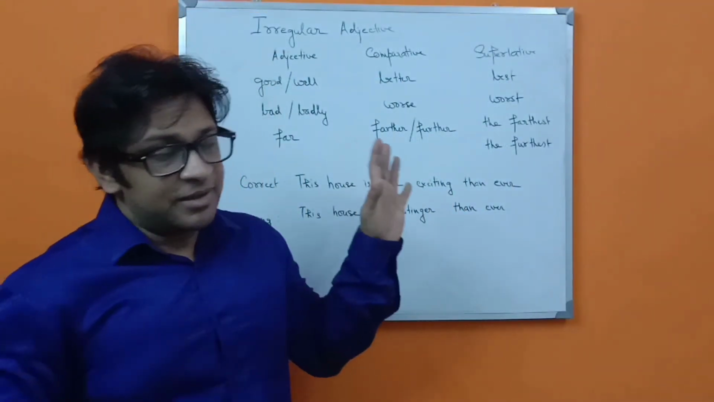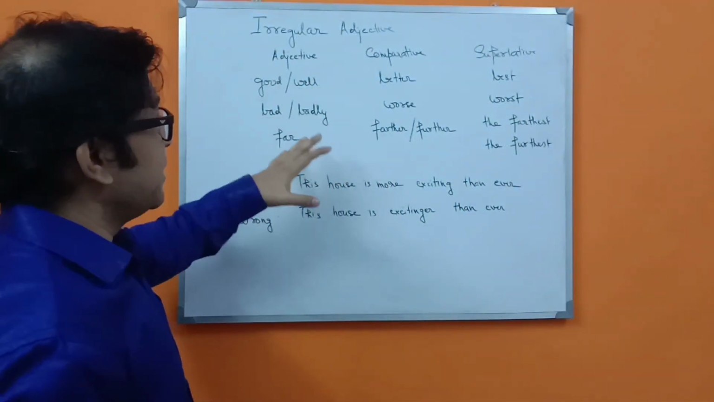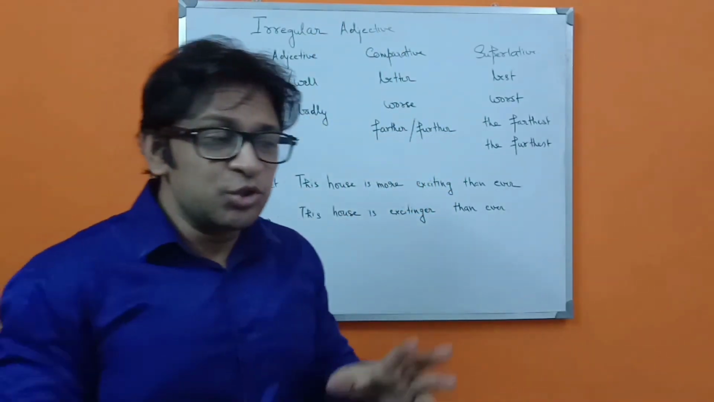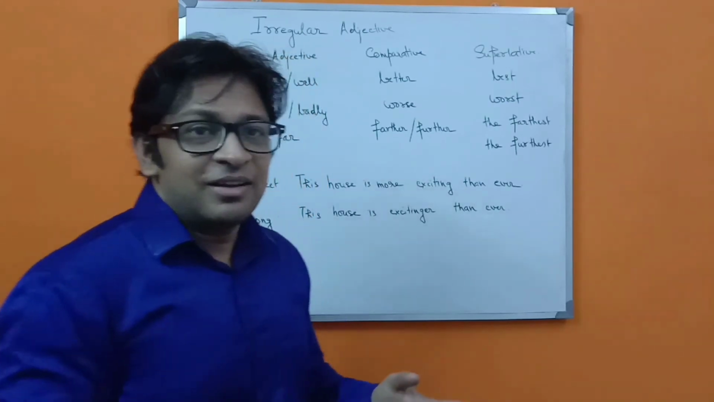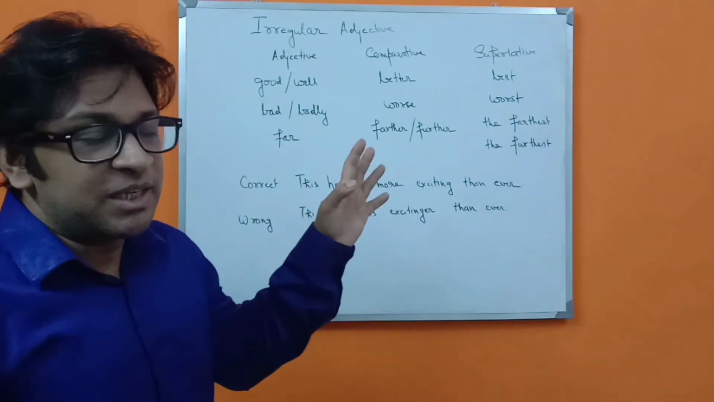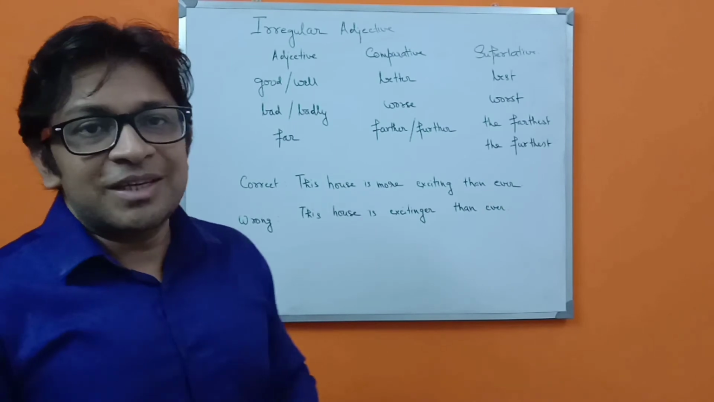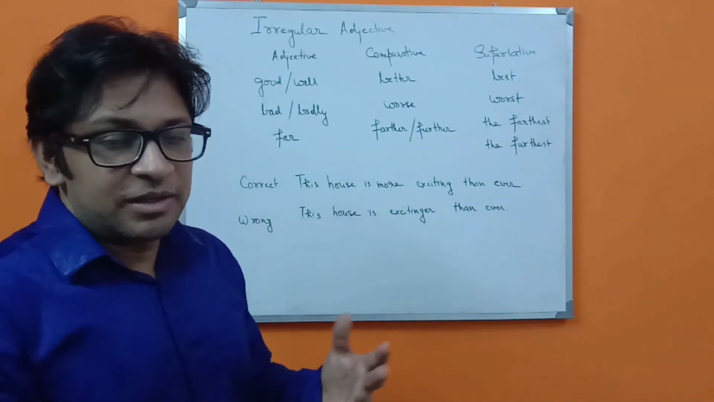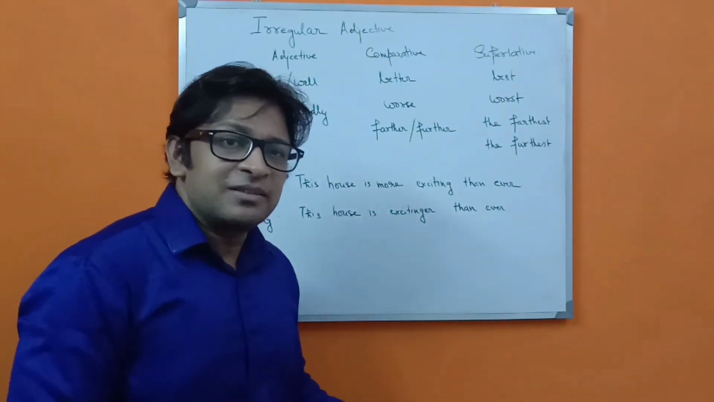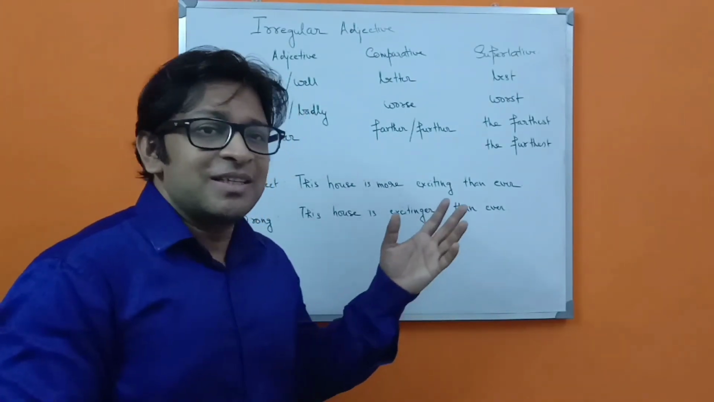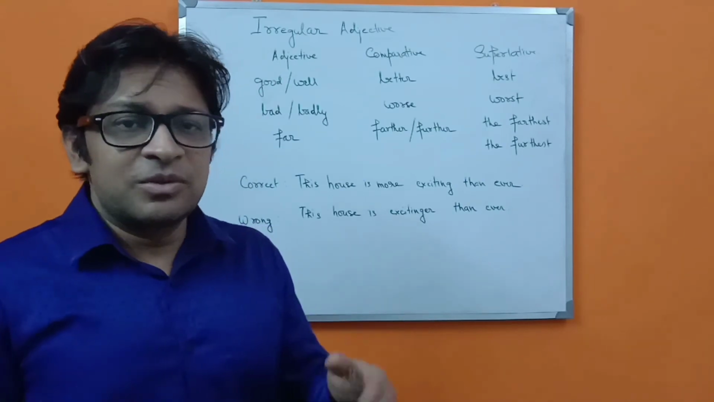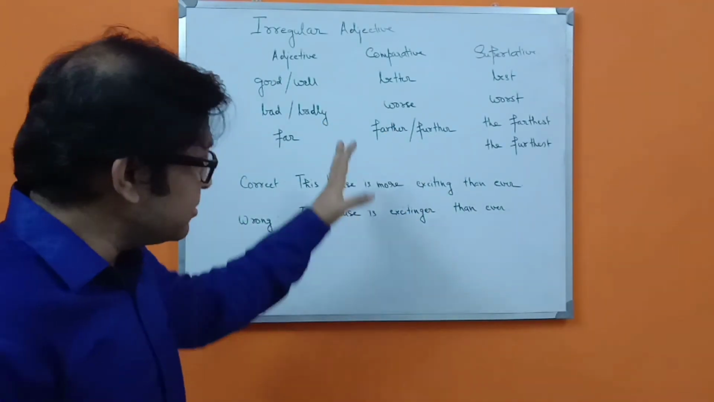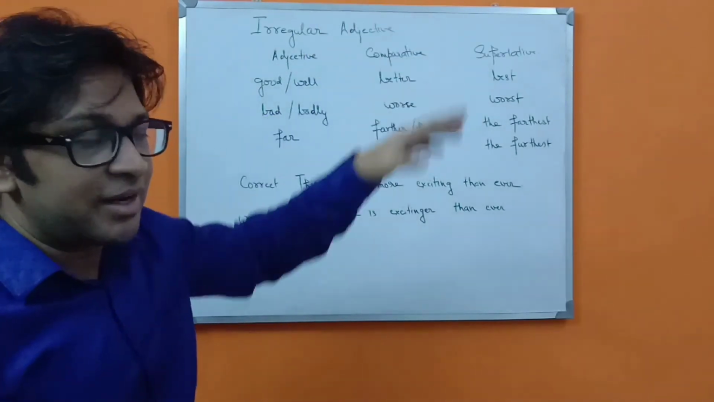Here there is something written, that is irregular adjectives. So there are some adjectives which do not change accordingly. What you have seen in the very beginning of the video, that is by using er and est, we are changing it into comparative by using er, and by placing est, we are changing it into superlative. But there are some which do not change in that pattern. So these are the words. They can be called irregular adjectives.